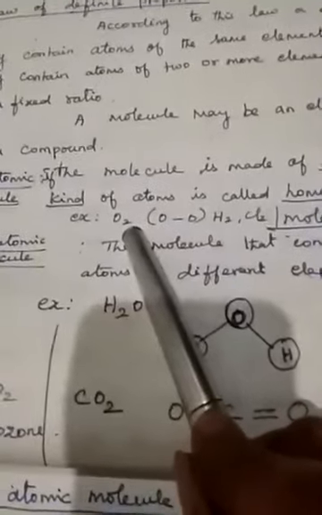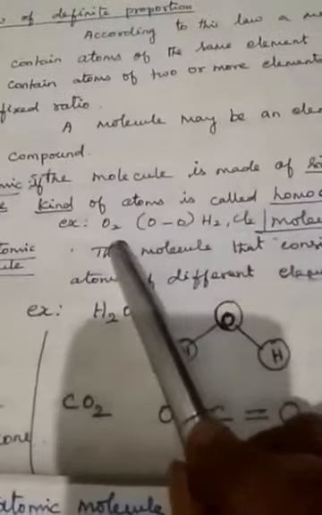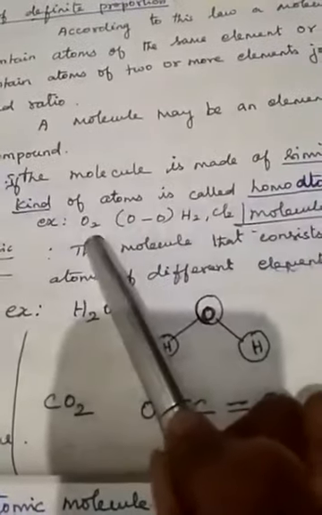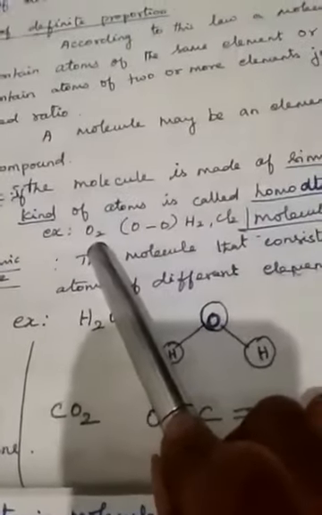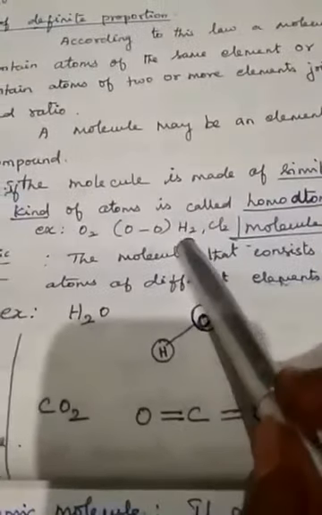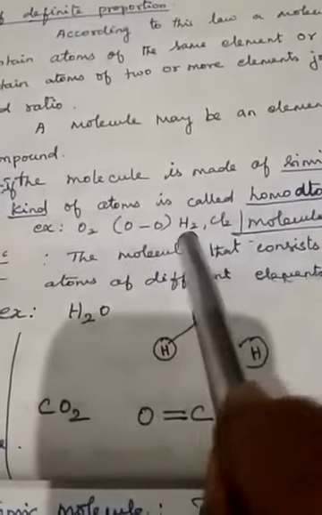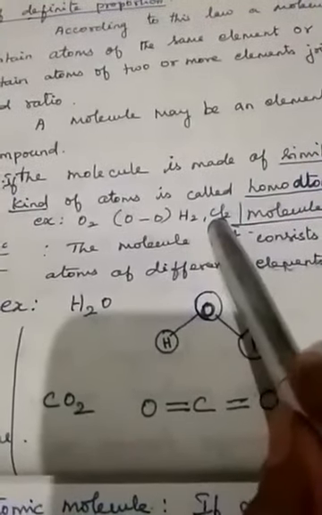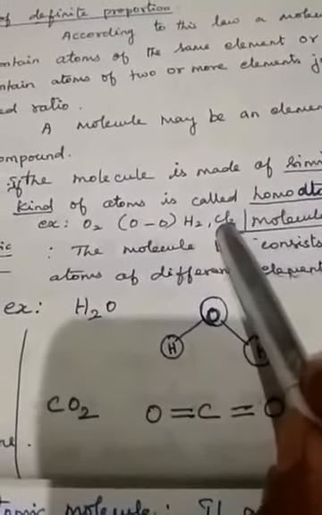Example, oxygen O2: two same oxygen atoms combined to form an oxygen molecule. Hydrogen: two hydrogen atoms combined to form a hydrogen molecule. Chlorine: two chlorine atoms combined to form a molecule.